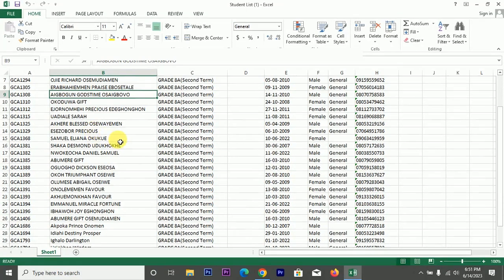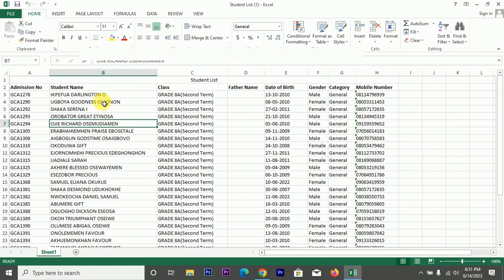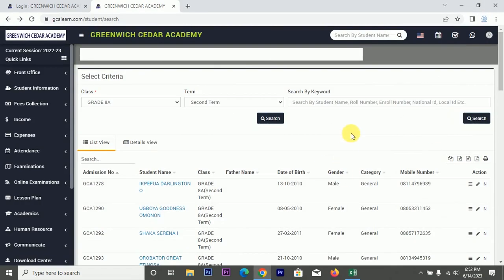Because I know a lot of schools, what they do is, if they need a list of students, some will start writing with their hand, some will start typing it, and all these things just waste your time. But here, the moment you register it, everything is organized. So it's just for you to go and print it out, or you can save it and do some editing if you want to. So that's it. Okay, this aspect is okay.